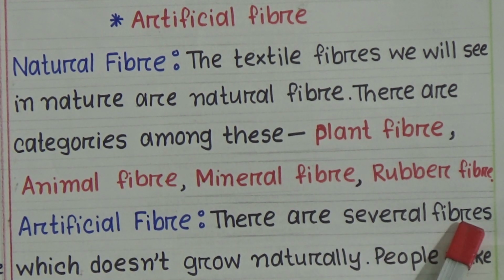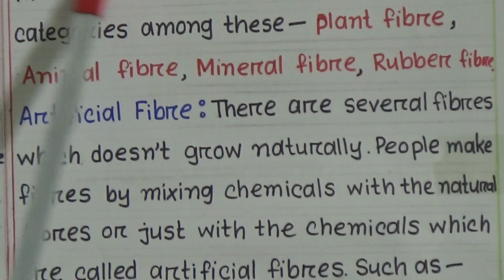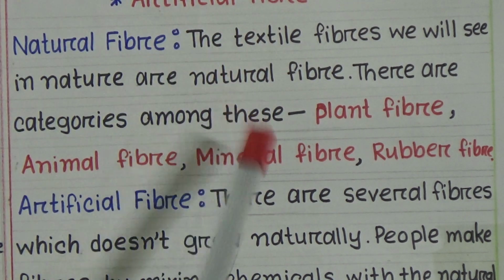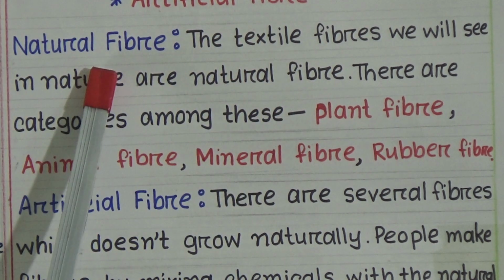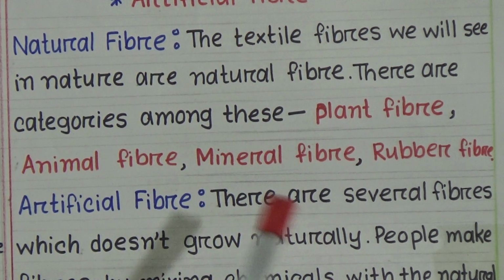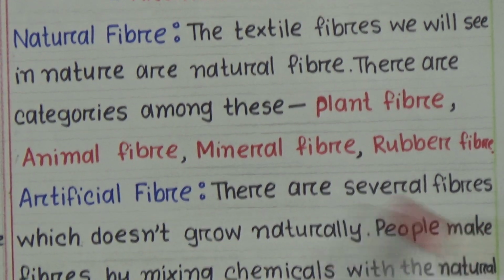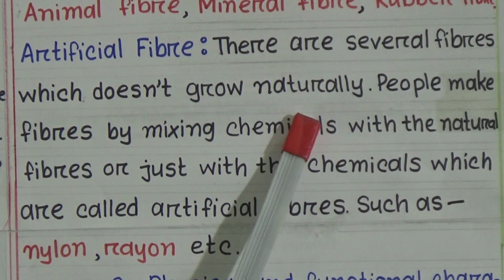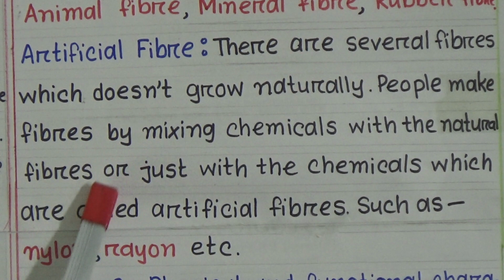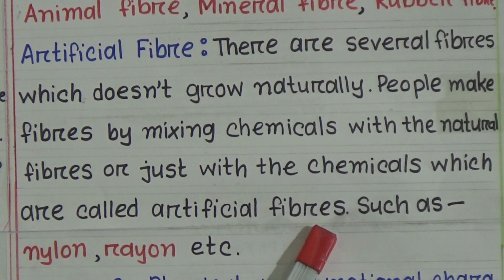Now we'll discuss artificial fiber. There are several fibers which don't grow naturally. We have learned that the fibers we can see in nature are called natural fiber, but not all fibers are seen in nature. These are artificial fibers. People make fibers by mixing chemicals with natural fibers or just with chemicals, which are called artificial fibers.